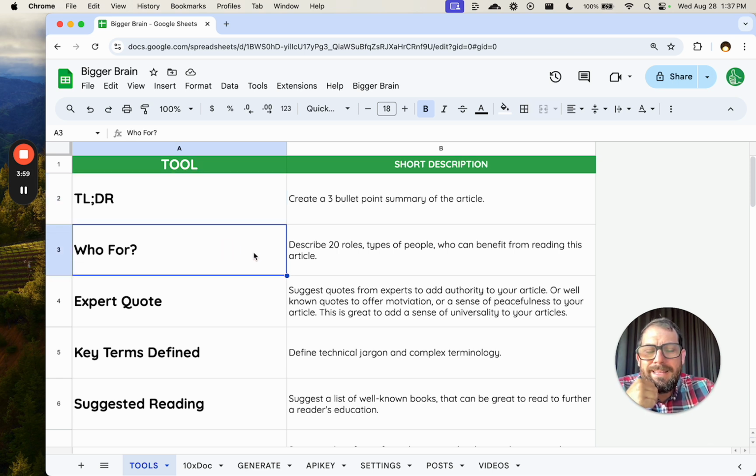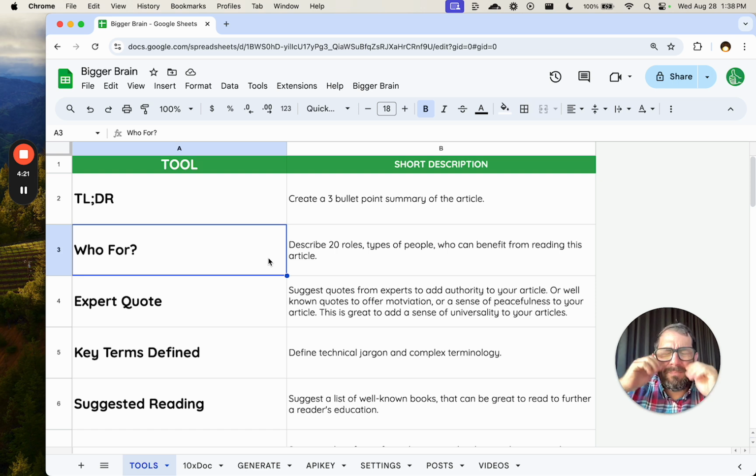Who it's for. This is great if you're trying to figure out, if you create a step-by-step tutorial and you're like, who else could use this? You as an expert or me as an expert, I find many times I get stuck. I know something so well, like Google Sheets, that I don't necessarily know who could actually use it on the other side.